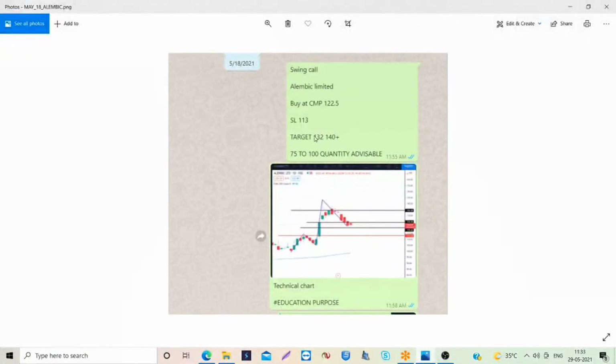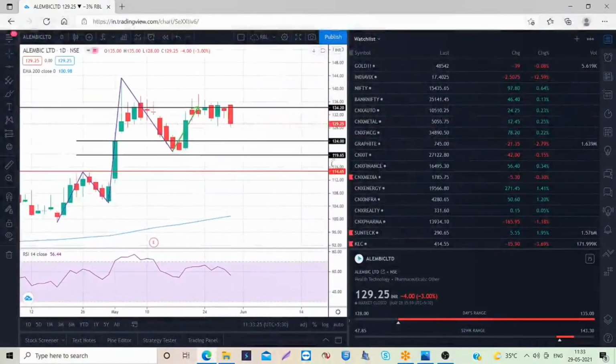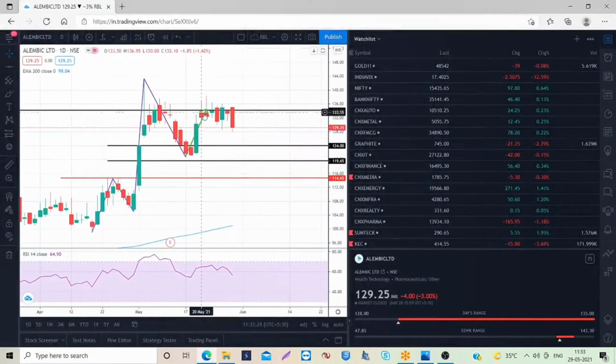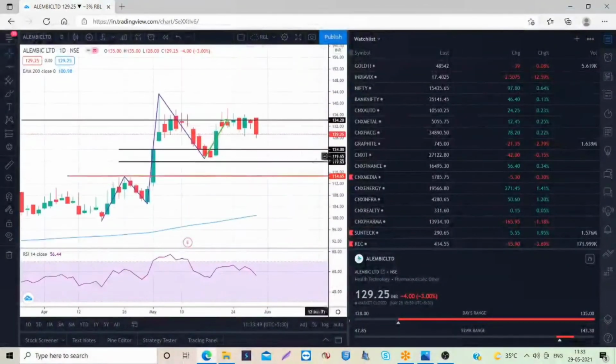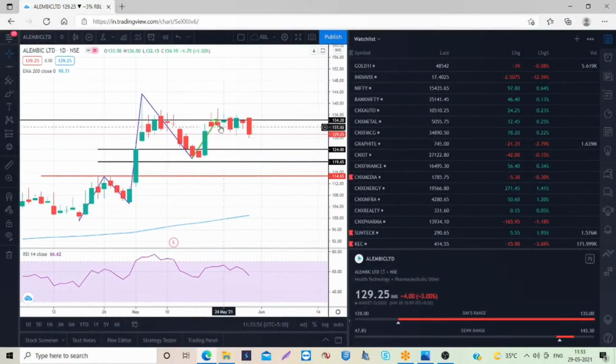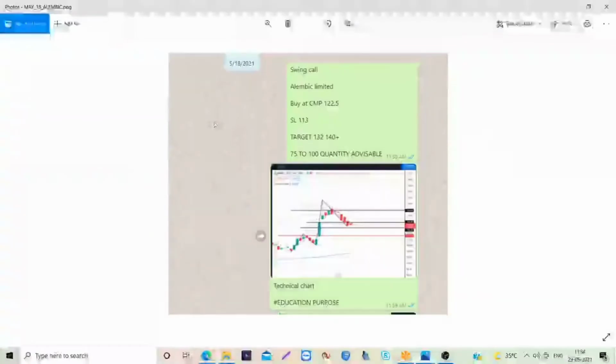We booked at 132. That is our first target. It gives a good rally, and in the next 3 days we booked the profit. If you see here after that, the stock is facing huge resistance at 132 or 134. 134 will be the resistance, but we booked early at 132 just to prevent a trap. Sometimes early profit booking also takes place in the market. We can see all these things by observation. So we booked at 132, expecting good returns, and finally it gave us good returns.